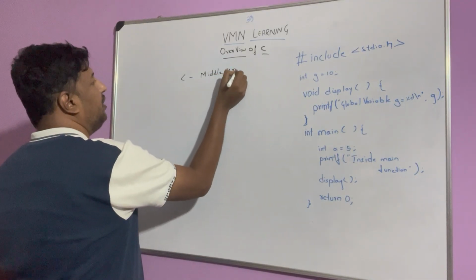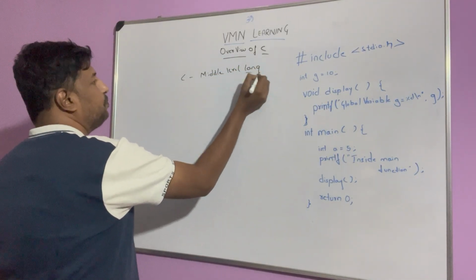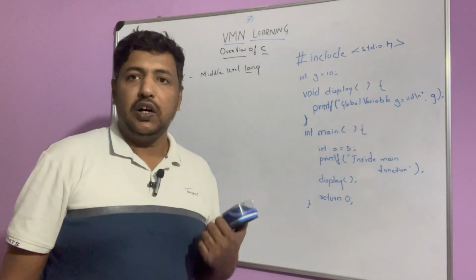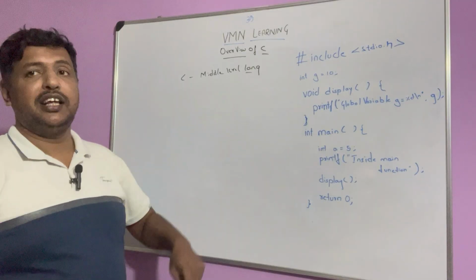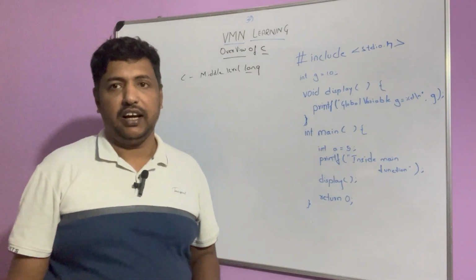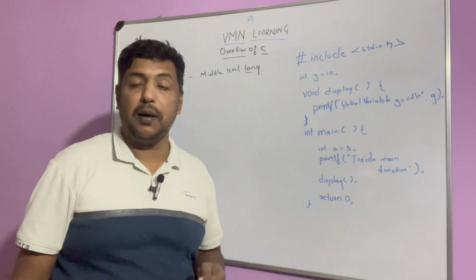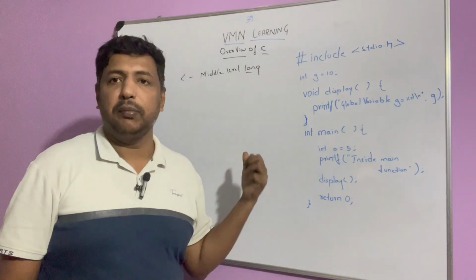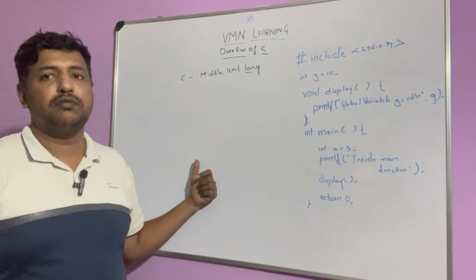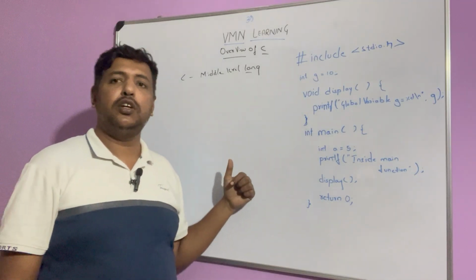Middle level language. Till now I was telling you that C is a high level language. Now I am telling you C is a middle level language. Some people, and most of them, agree that C is not a fully high level language and C is not a fully low level language.